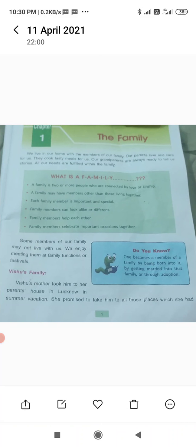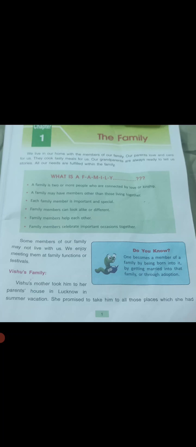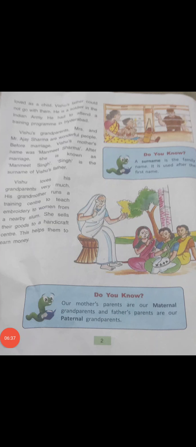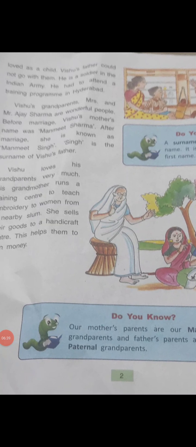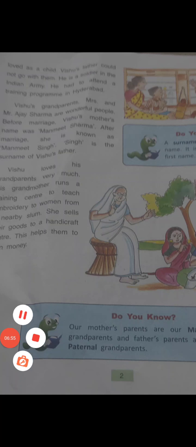She promised to take him to all those places which she had loved as a child. Vishu's mother could not go with them. Vishu's father could not go with them. He is a soldier in the Indian Army. He had to attend a training program in Hyderabad.